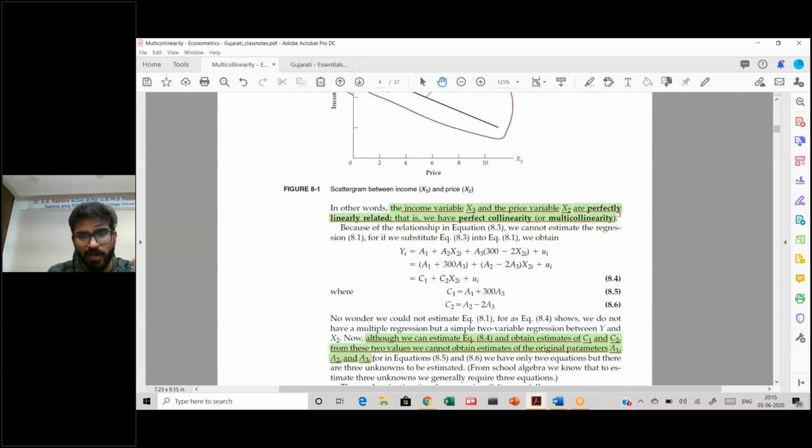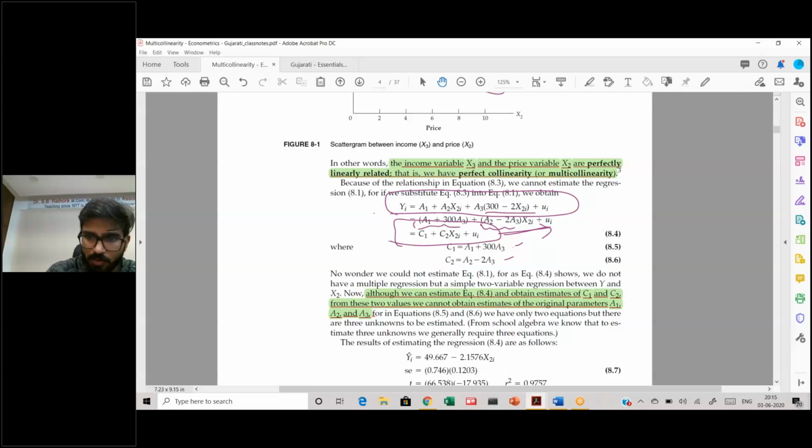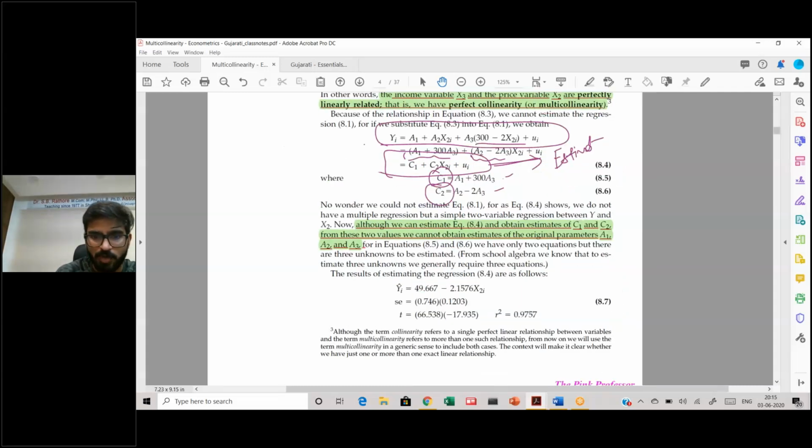And in the case of a perfect linear line, you can replace your x3 with this, and you can convert this 3 variable regression model into a 2 variable regression model, where your C1 is this and your C2 is this. So while you can estimate this regression line, see what we have done: we have estimated this regression line, and we have found these values. So 49 is equal to C1 and 2.1 is equal to C2.